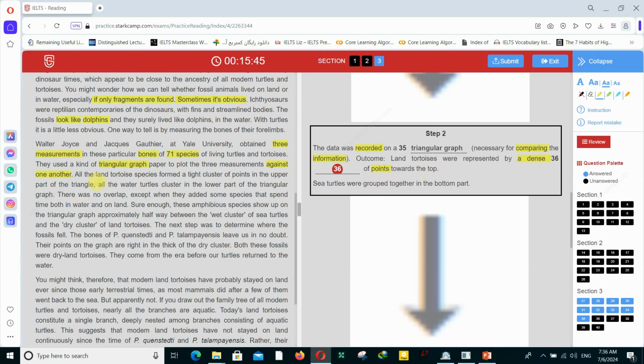Next sentence. All the land tortoise species formed a tight cluster of points in the upper part of the triangle. A tight... you see how they paraphrase it. A tight cluster, a dense cluster of points in the upper part of the triangle towards the top. This is the paraphrase word.